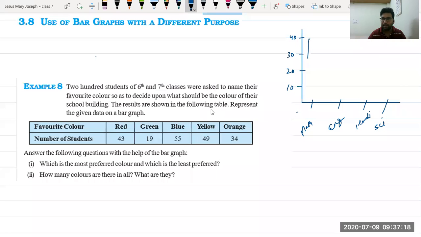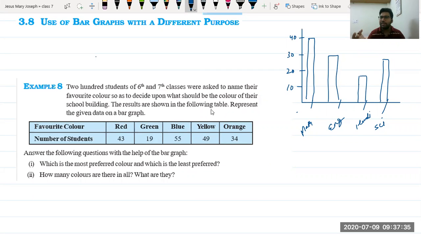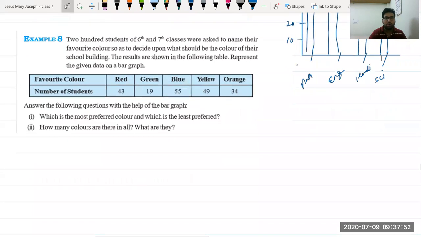You make bars like this. Suppose you have got 40 in maths, 30 in English, 15 in Hindi, 25 in science. So just looking at the graph, you can easily tell you have performed good in mathematics, you have not performed good in Hindi, and so on. So this is the benefit of graphs. Just by looking at the graph, it becomes very easy for you to understand the question. Okay. Now, we have a question here.